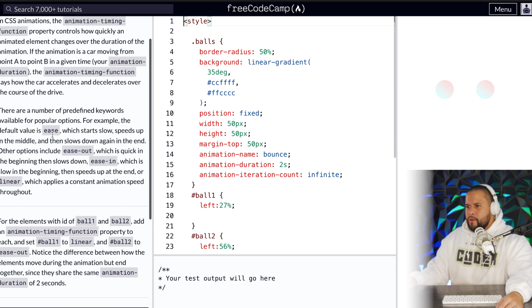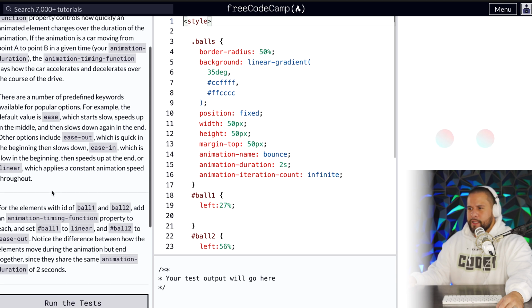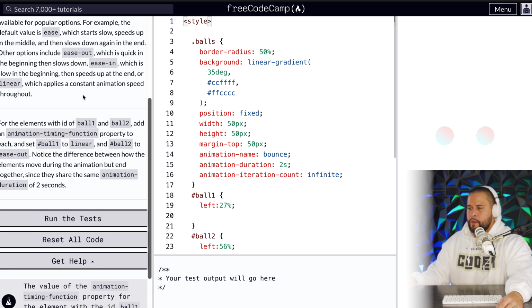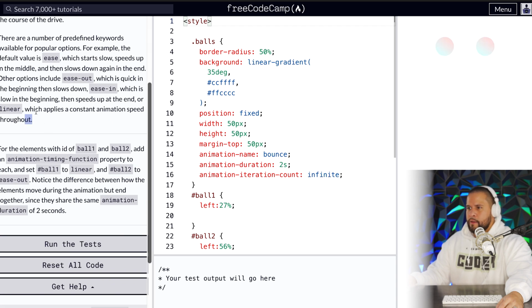There are a number of predefined keywords available for popular options. For example, the default value is ease, which starts slow, speeds up in the middle, and then slows down again in the end. Other options include ease-out, which is quick in the beginning, then slows down; ease-in, which is slow in the beginning, then speeds up at the end; and linear, which applies a constant animation speed throughout. If you're familiar with video editing, it's exactly the same. They use the ease-in, ease-out to set keyframes for doing cool stuff with video editing.